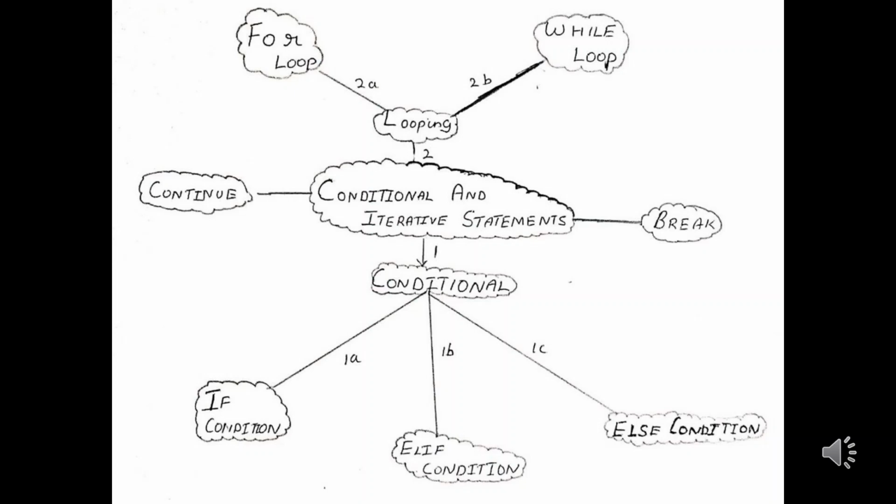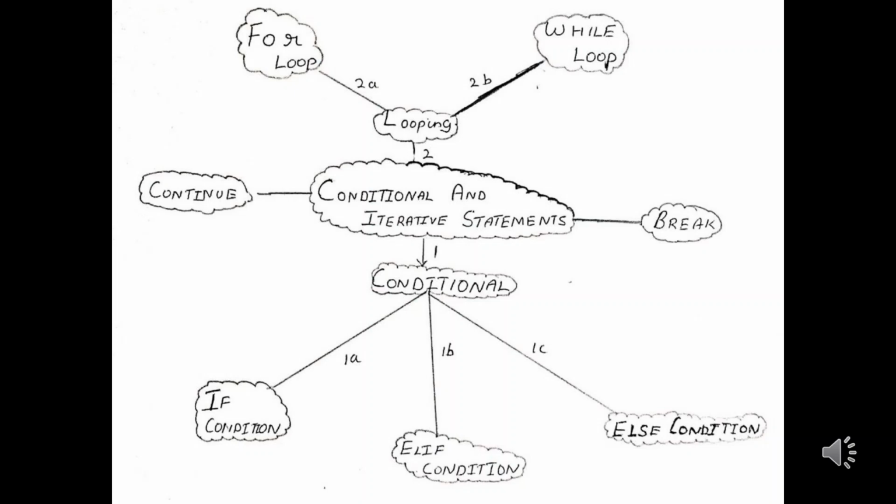Now let us discuss the topic iterative statements. Iterative statements are also known as looping statements. These statements are used in a lot of programs for ease of use. From the word looping statement, we understand that a set of statements are executed n number of times. The examples for the looping statements are for loop and while loop. And the examples for conditional statements are if statement, if condition, else condition, and elif condition.